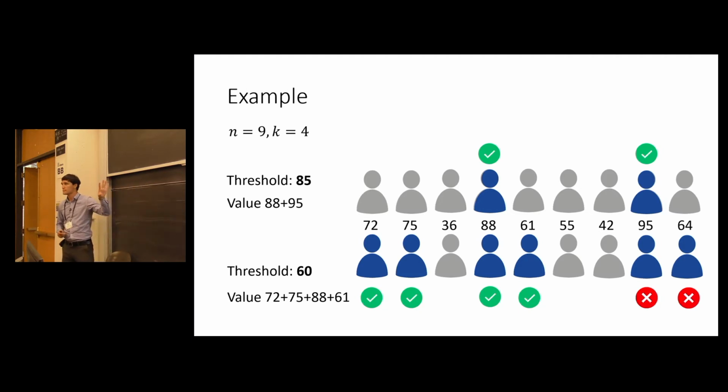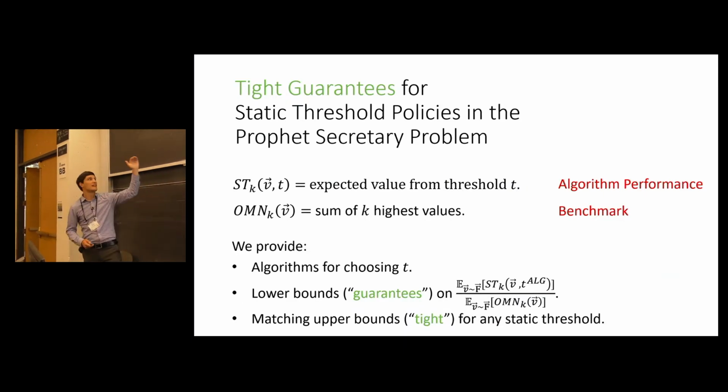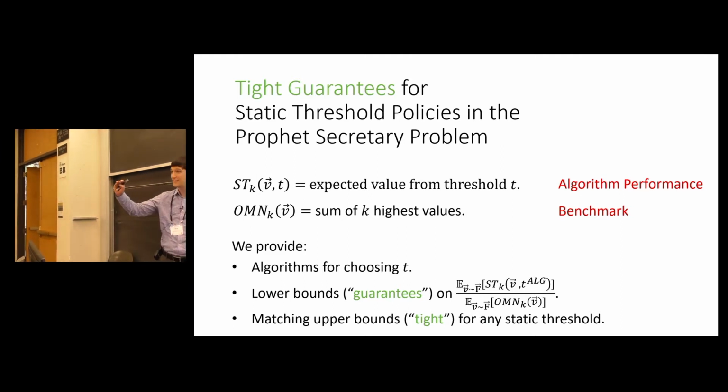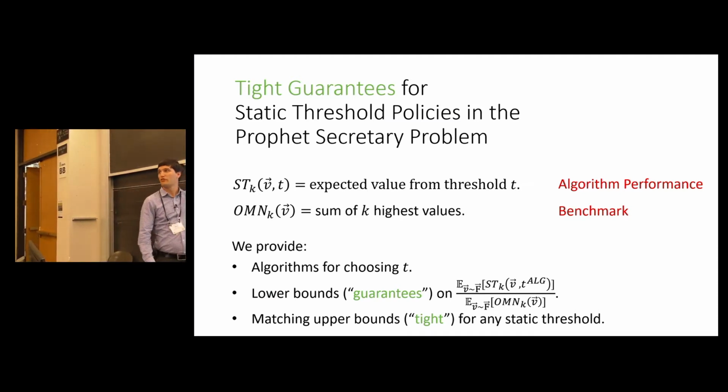Great. OK, so I'm 2/3 of the way through the title. We've got the profit secretary problem, static threshold policies. Now I need to explain what I mean by tight guarantees. We need some sort of benchmark to compare our performance against. So first, this notation, which isn't going to be that important, but the point is we want to say for any given threshold you set, what is the expected value that you're going to get from accepted applicants? And notice here, in this notation, I've removed the randomness from the values. So the only randomness in this is in the order in which applicants arrive.